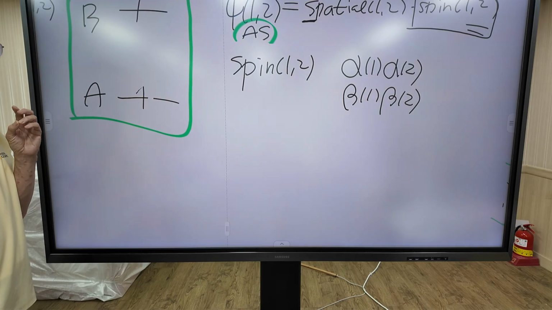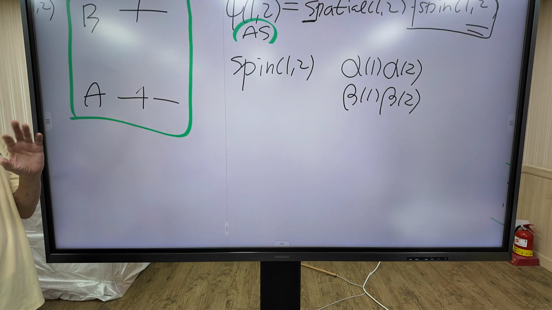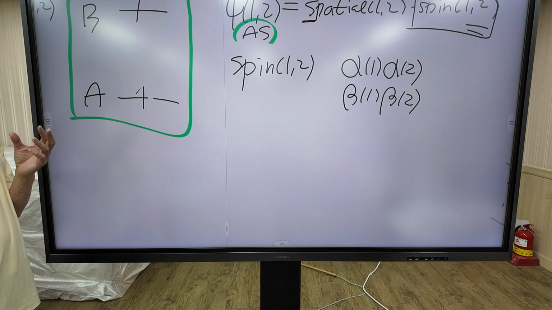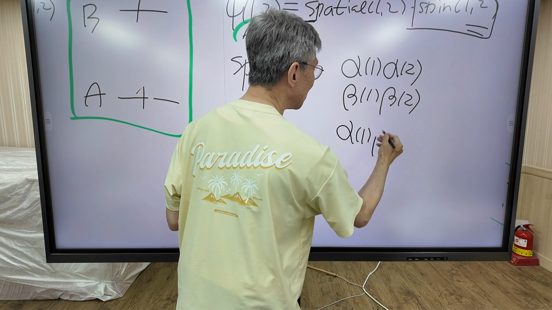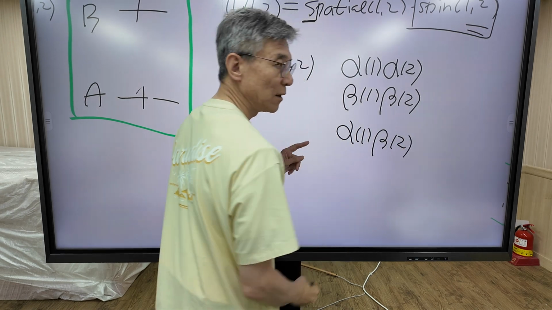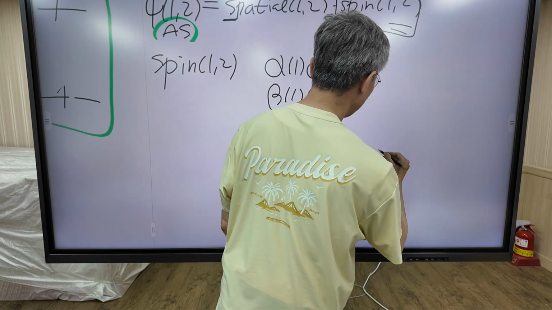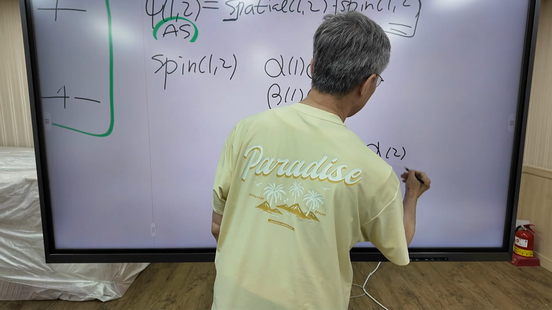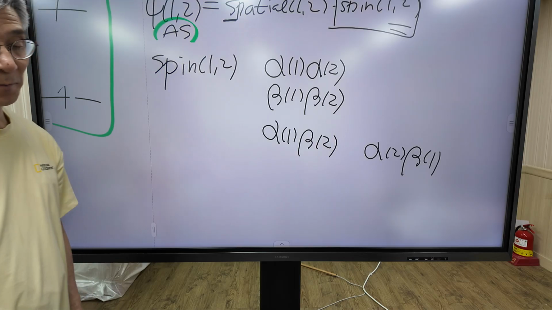The other choice is that one electron is up and the other is down. But we don't know which electron is up and which is down. So there are two possibilities. Electron 1 is up and electron 2 is down, and the other possibility is that electron 2 is up and electron 1 is down. So there are four possibilities.